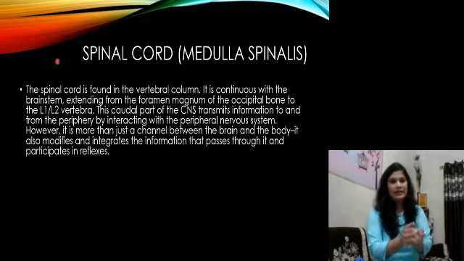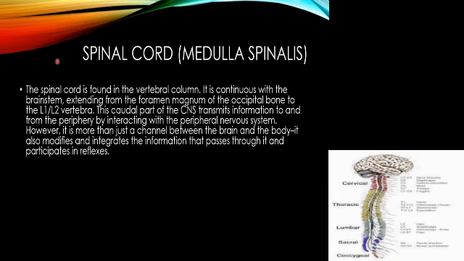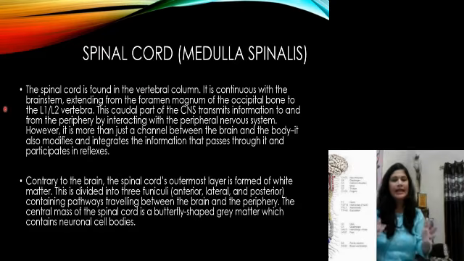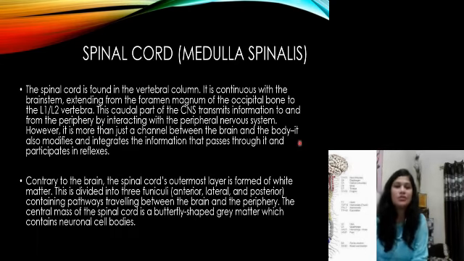Talk about the spinal cord, that is medulla spinalis. The spinal cord is found in the vertebral column. It is continuous with the brainstem, extending from the foramen magnum of the occipital bone to the L1, L2 vertebra. This caudal part of the CNS transmits information to and from the periphery by interacting with the peripheral nervous system. However, it is more than just a channel between the brain and the body. It also modifies and integrates the information that passes through it and participates in reflexes.